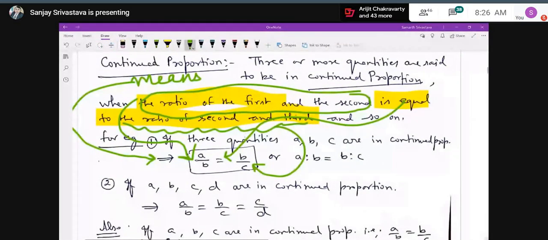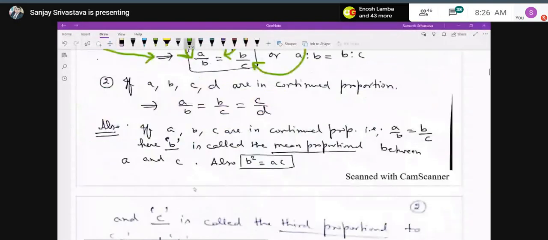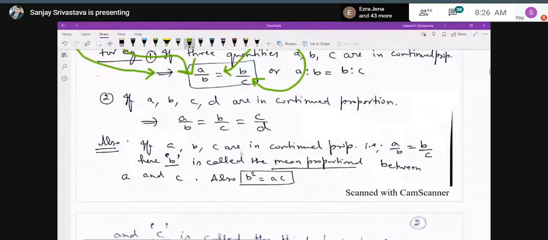Yes, sir. And in case A, B, C, D are in continued proportion, then you can write A upon B is equal to B upon C is equal to C upon D and so on. Now, if I take the first part, suppose A, B, C are in continued proportion, then we can write A upon B is equal to B upon C. When you do the cross multiplication, you will get B square is equal to AC. And over here, B is called the mean proportional between A and C.